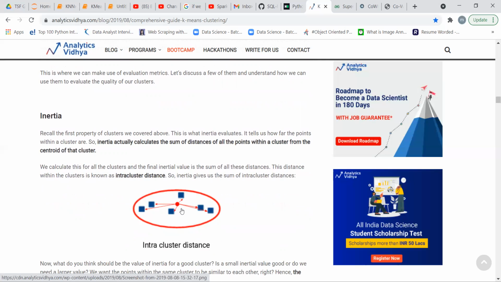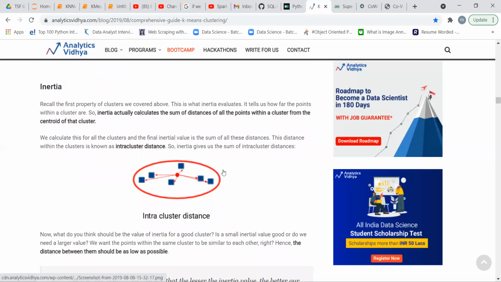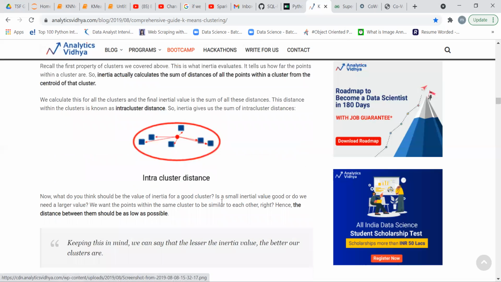If the data points with similar properties are near the centroid, that is called inertia. It is also called the intra-cluster distance, meaning it is inside the cluster, and we find the distance of each data point from the centroid. So it is called the intra-cluster distance.